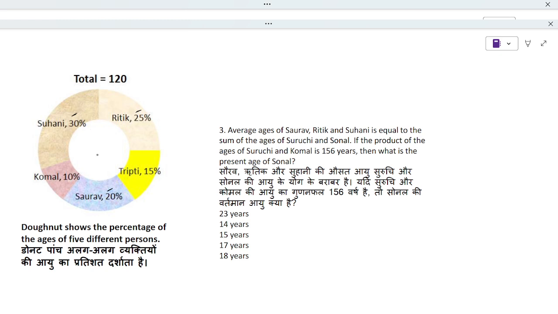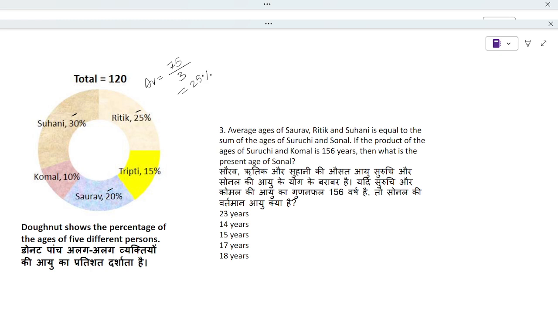So the sum of these three is nothing but 75. So they are asking us to find the average. So the average of Suhani, Saurav, Ritik is 75, sum of observations, divided by 3 will give us the average of these 3. This is nothing but 25.